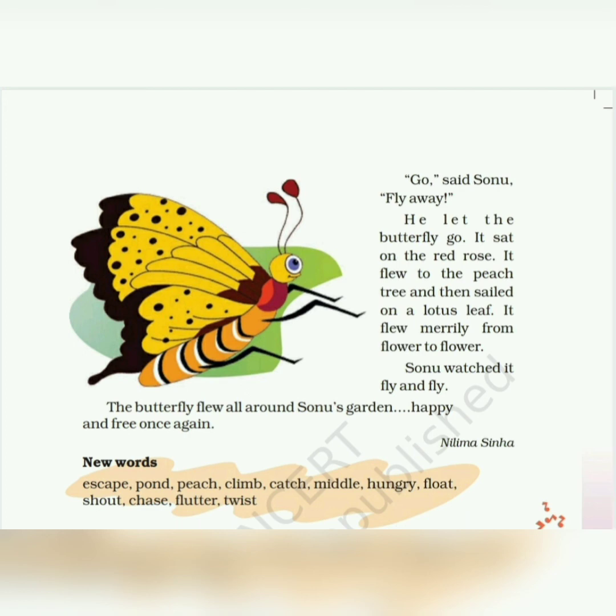And children, this beautiful lesson has been written by Miss Neelima Sinha.